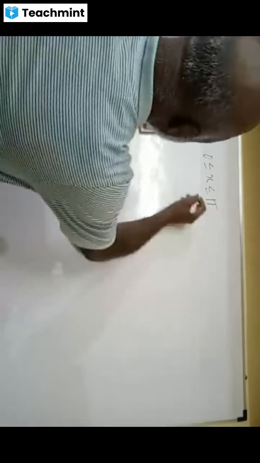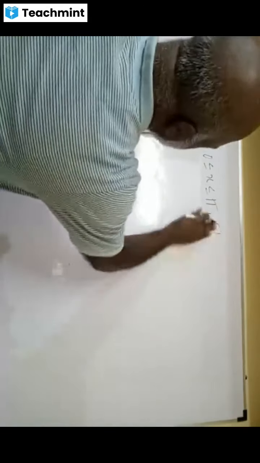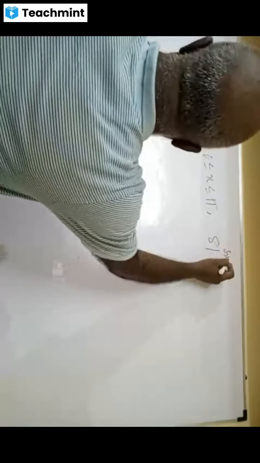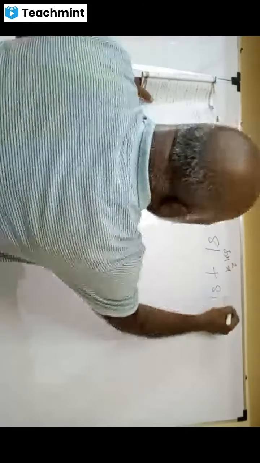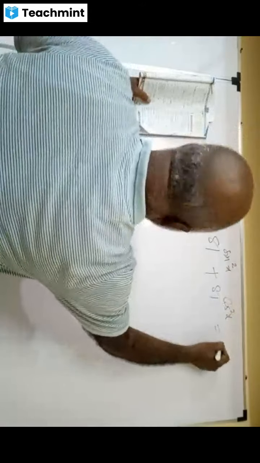Next question, look at another question. Just for the sake of it, 0 is less than or equal to x less than or equal to pi. 81 power sin square x plus 81 power cos square x is equal to 30.